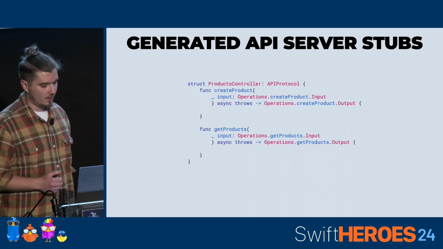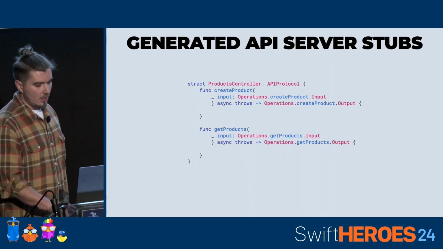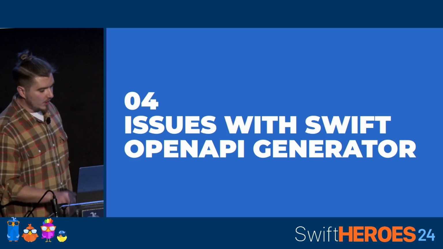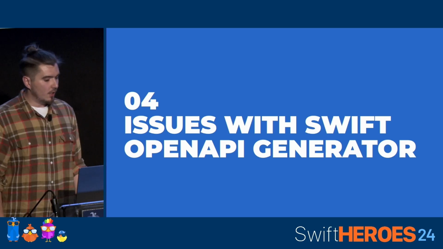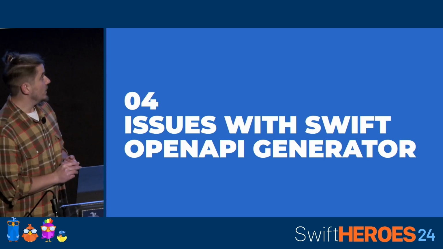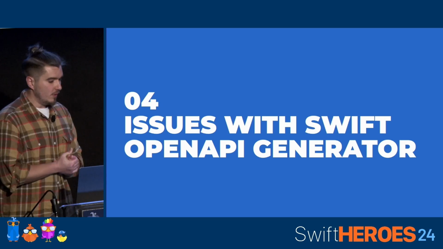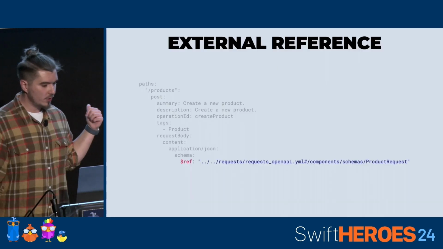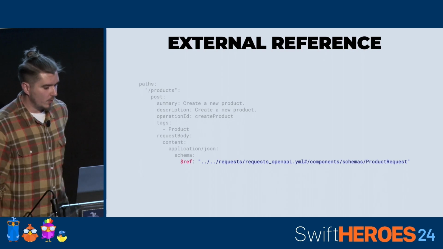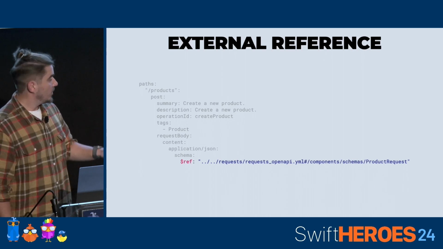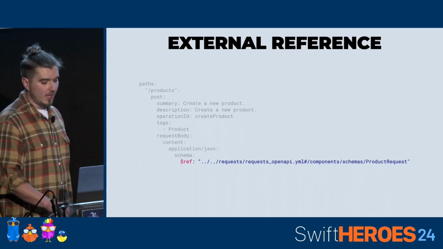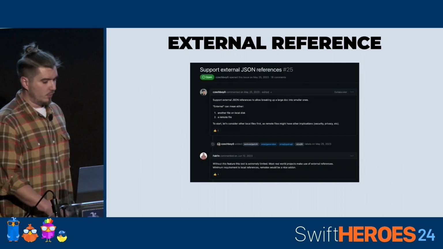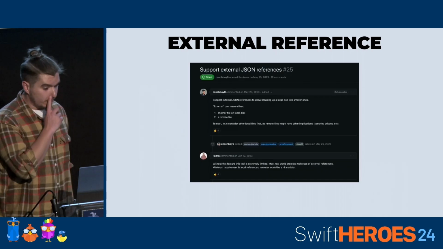Which brings us to the last, very quick section of this talk, which is the issues with Swift OpenAPI Generator. If you remember, I showed you this reference to another file, which is completely fine with OpenAPI, but it's not with Swift OpenAPI Generator.